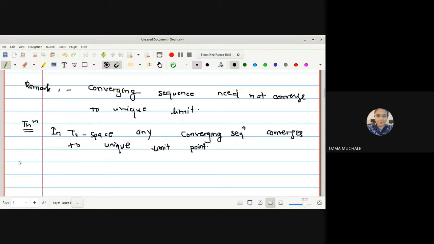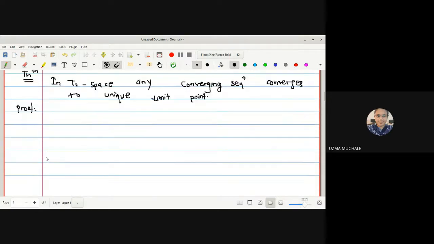Okay, for that, what do we have to start with? We have to start with the consideration that we have been provided X is a T2 space. In the T2 space, we have to say that the sequence xn converges to a unique limit point. Let us assume that xn is the sequence. And what is our aim to prove? We have to prove that the sequence xn converges to a unique limit point.